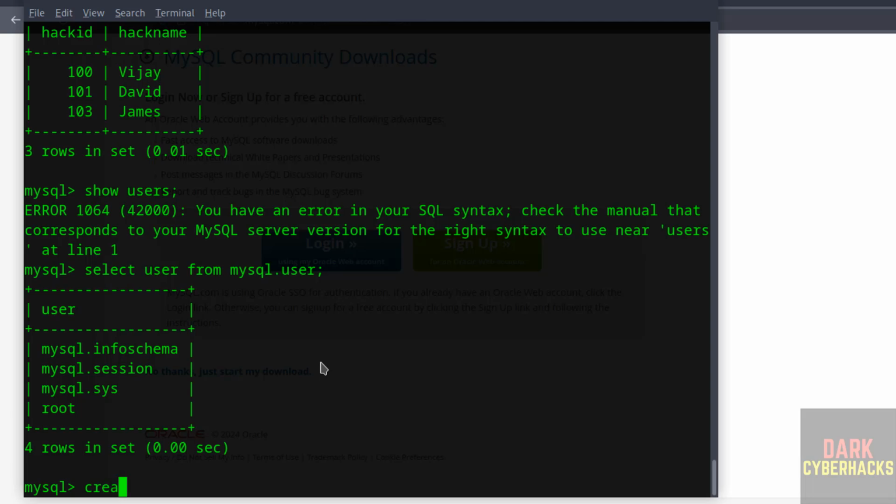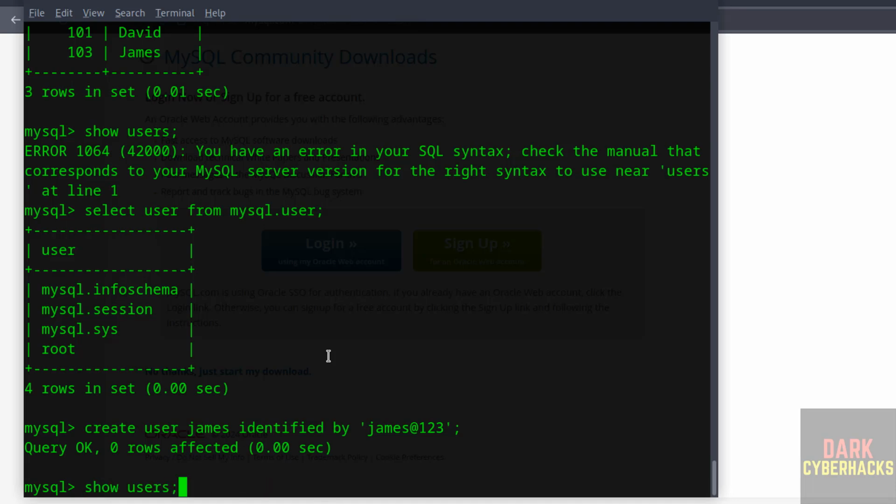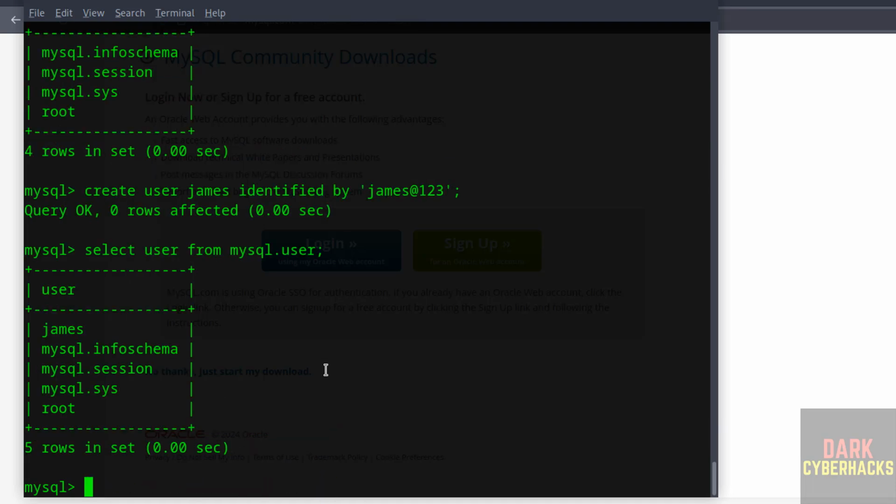So let us create a user. Create user. Now verify again. See, new user is there.